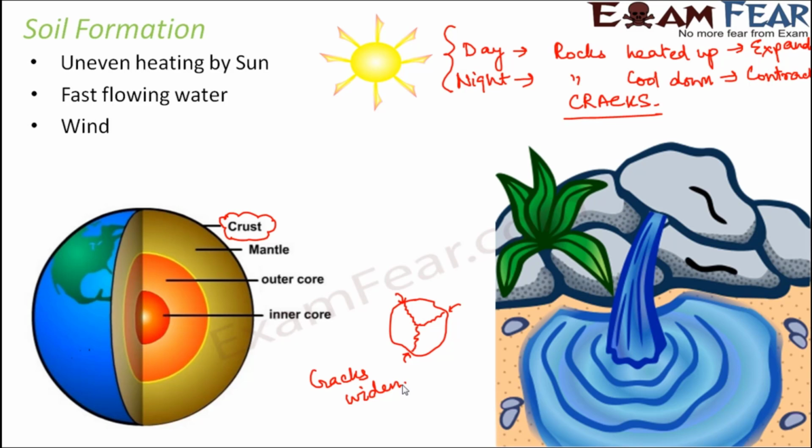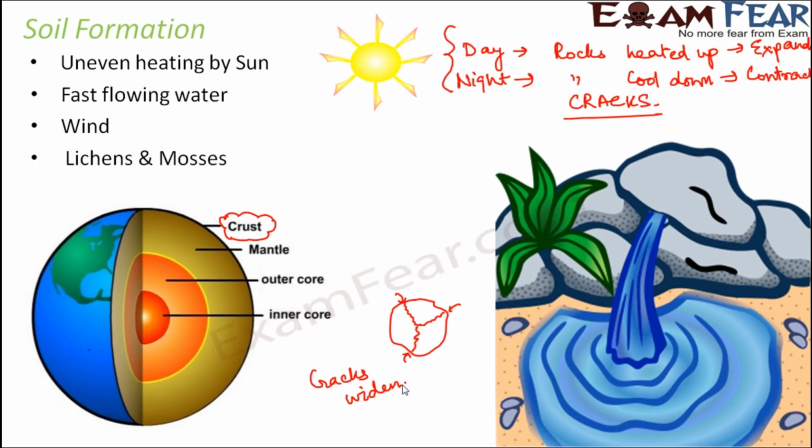Wind has also played an important role as far as carrying away of the rocks is concerned. So flowing water and wind, both of these have together taken away the rock pieces or the rock particles to various places. Therefore, the soil which is found at a particular place, its parent rock might be at some other place, because they have got carried away to different places.